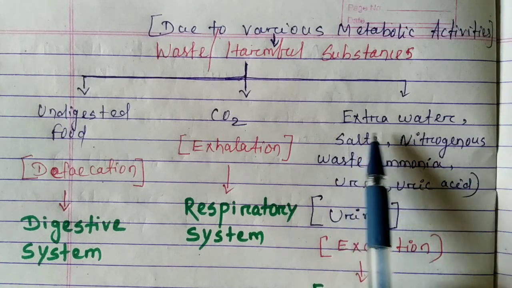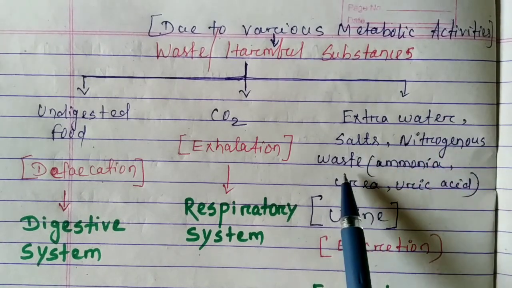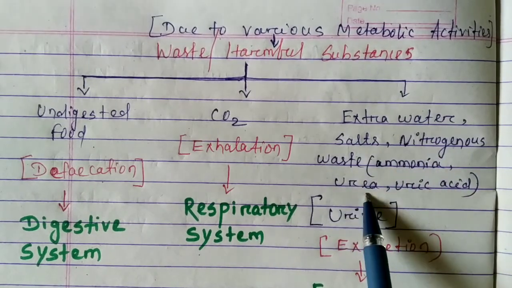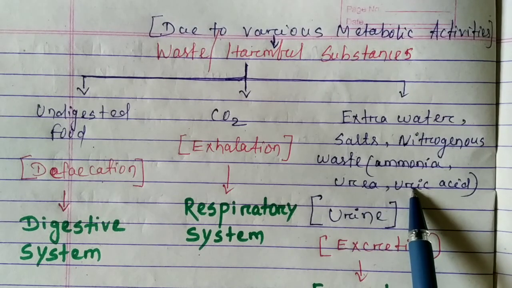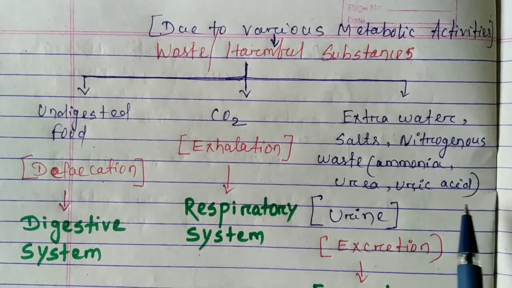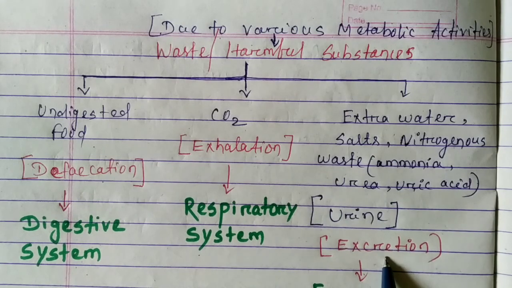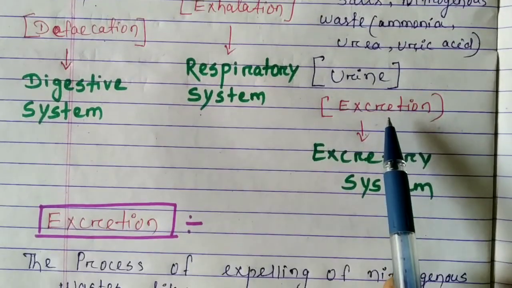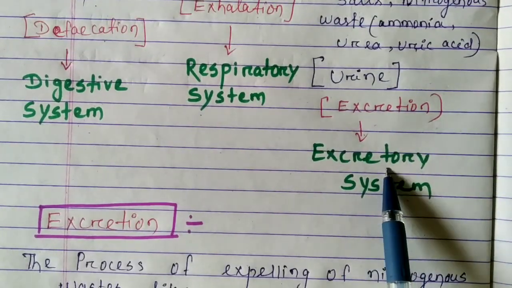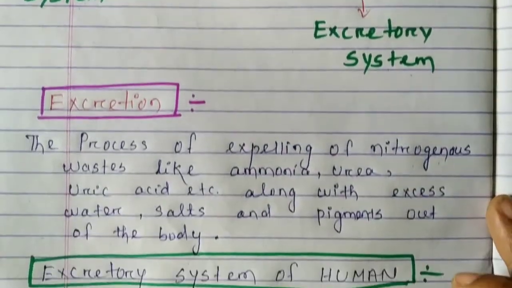And excess water, salts, some nitrogenous waste like ammonia, urea, uric acid, and some pigments compose urine, which is also expelled out of our body. That process is excretion, and the system involved in this process is the excretory system. So let's see what excretion is.